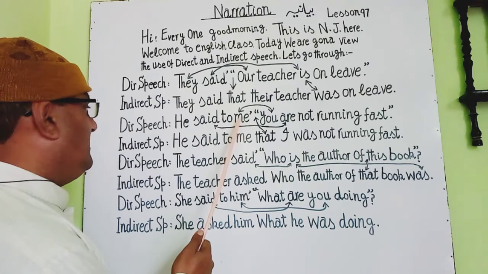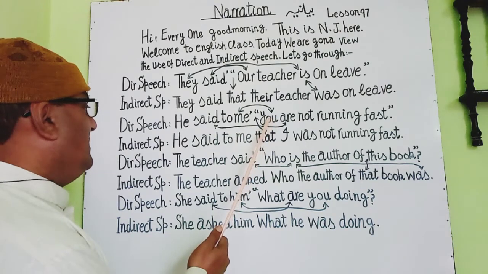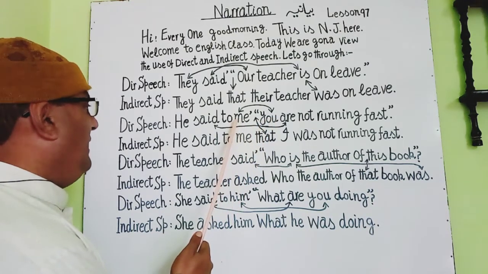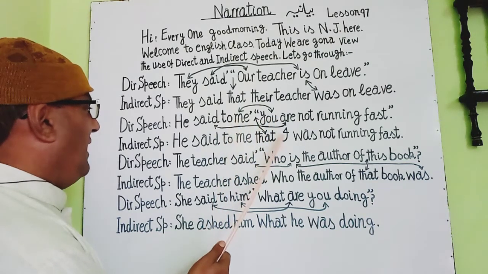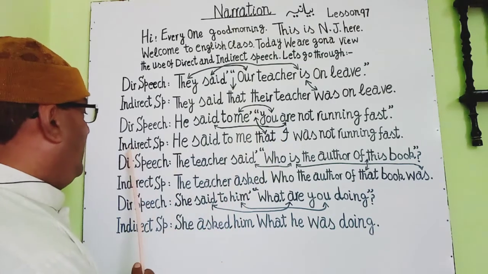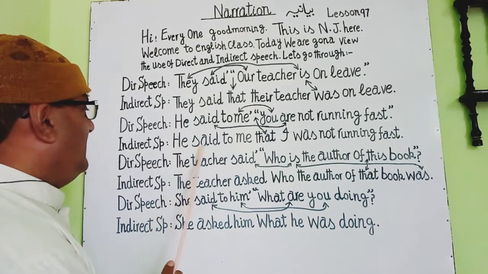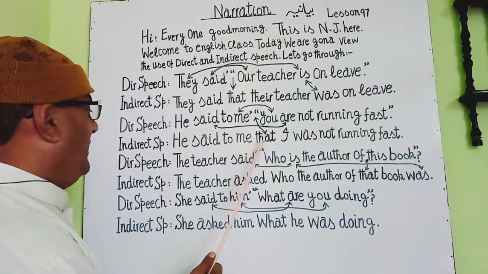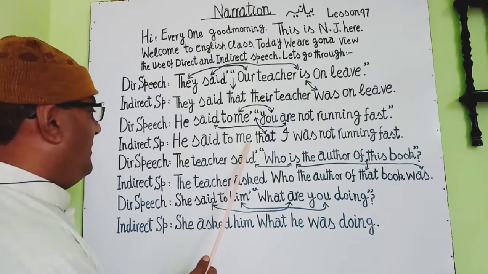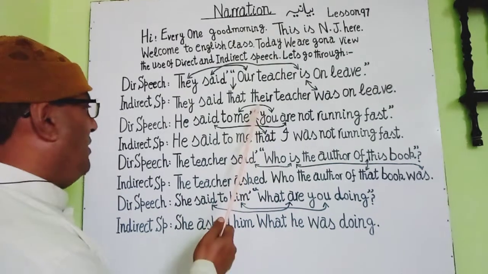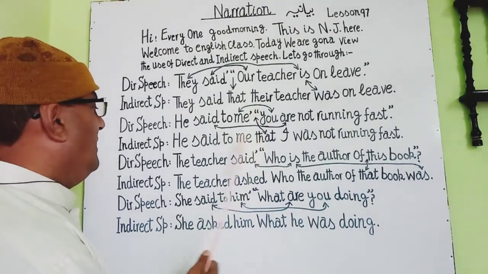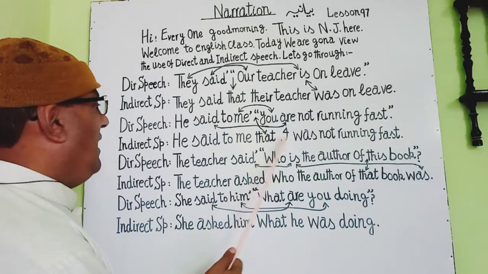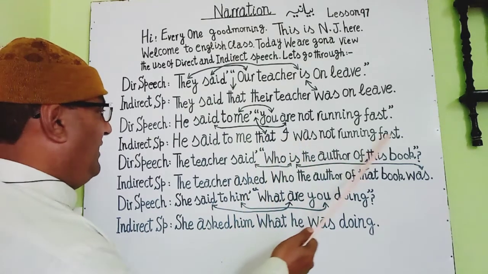Me is object in this outer statement, so you will be replaced by me, and we will write I as a first person after that. So you see indirect speech here: he said to me, outer statement will remain the same, and commas will be replaced by that. He said to me that I was not running fast.